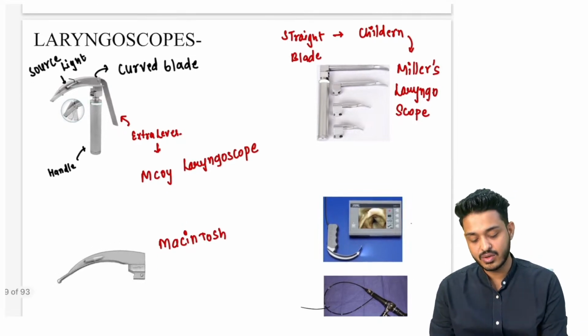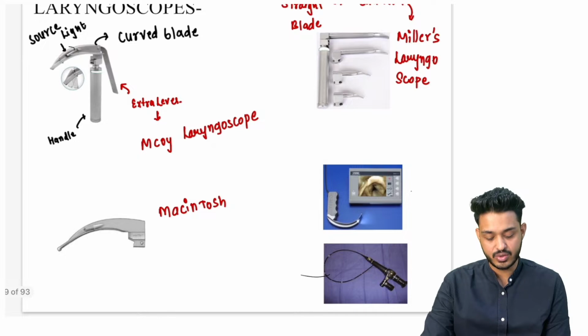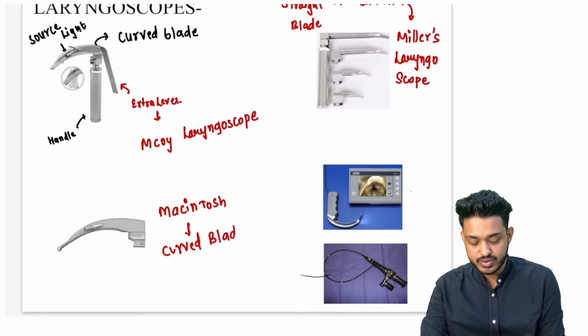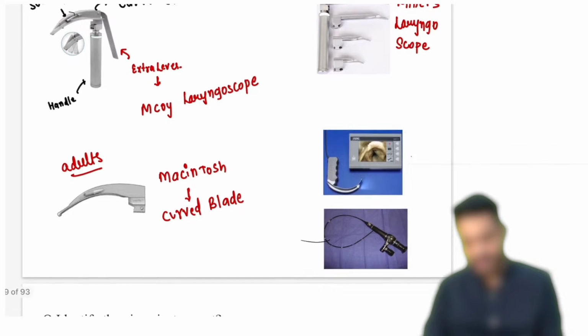तो दोनों में याद रख लो. Curved blade will be there. Here also C, here also C. You can remember, right? But this is your Macintosh. ये कैसा होगा? ये भी curved blade होगा. This is going to be curved blade and used in the adults. ये कहाँ पर use होंगे दोनों? They are going to be used in the adults. For the children, we are going to use Miller's. For the adults, we are going to use McCoy, and we are also going to use what? Macintosh, right?